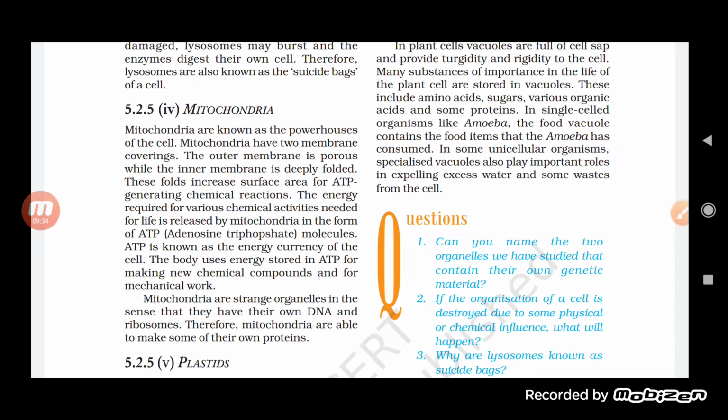Then the ATP. What is ATP? Actually, ATP is adenosine triphosphate, and the energy which is prepared. Actually, in a mitochondria, the process of oxidation occurs.